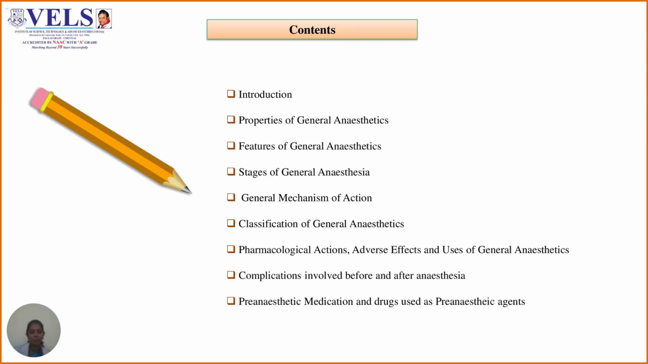The contents of this chapter include introduction, properties of general anesthetics, features of general anesthetics, stages of general anesthesia, mechanism of action, classification of general anesthetics, pharmacological actions, adverse effects, and uses of general anesthetics, complications involved before and after anesthesia, pre-anesthetic medication, and drugs used as pre-anesthetic agents.